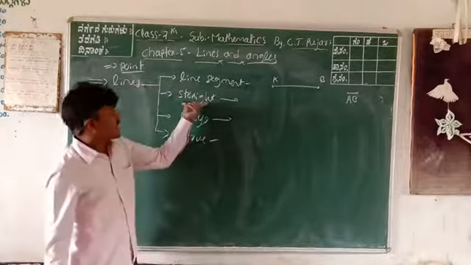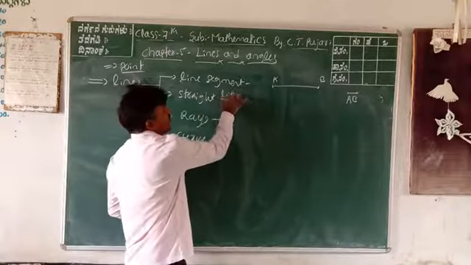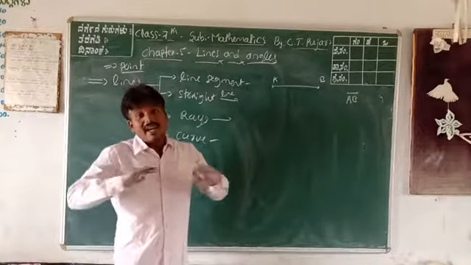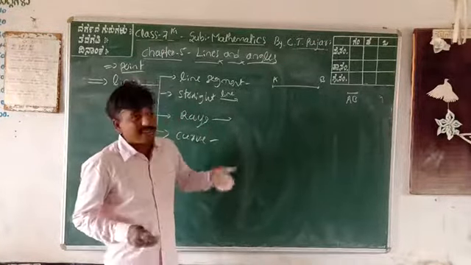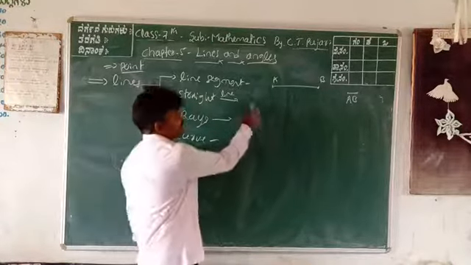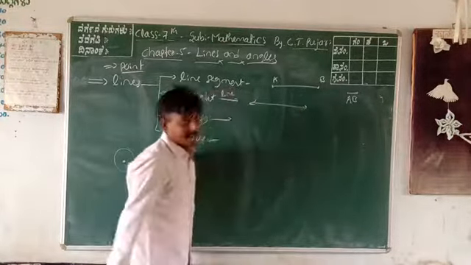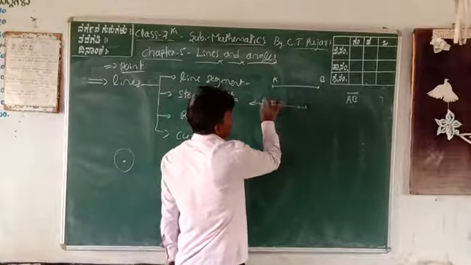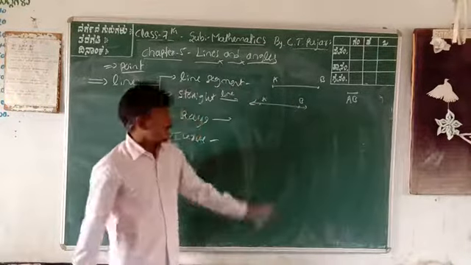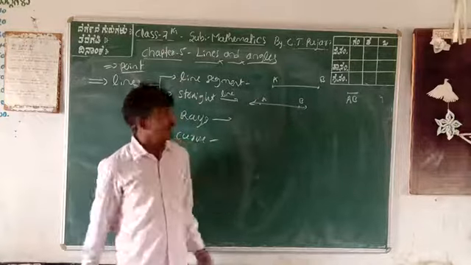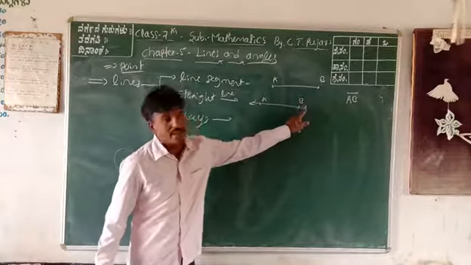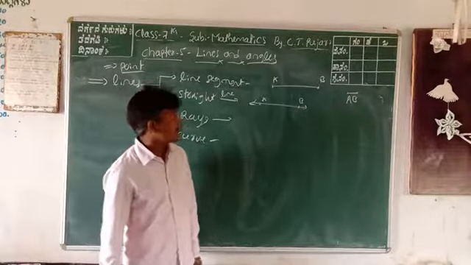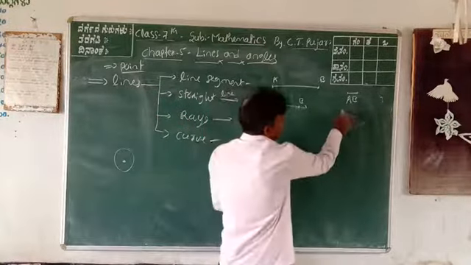And the next one is the straight line, otherwise called a line. What is a straight line? A straight line has no end points. The straight line travels in opposite directions and has no end point. This arrow mark means no end. Therefore, there are no end points here. That is a straight line. This straight line is also denoted like this: AB is a straight line.